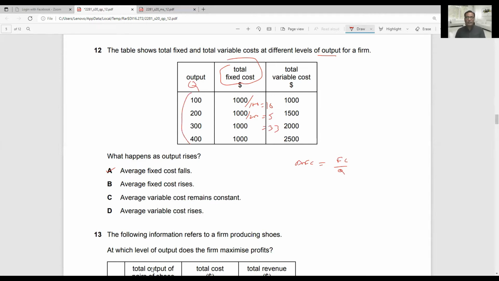It means if we are increasing output, average fixed cost is continuously falling. It was 10, then 5, then 3.3, and it keeps falling. It is a natural phenomenon that average fixed cost always decreases with a rise in output. Why is it true? Because average fixed cost is equal to fixed cost over quantity. Fixed cost remains the same at any level of output. If we increase output, the denominator is increasing while the numerator is constant, so average fixed cost will fall. So this is a natural thing.